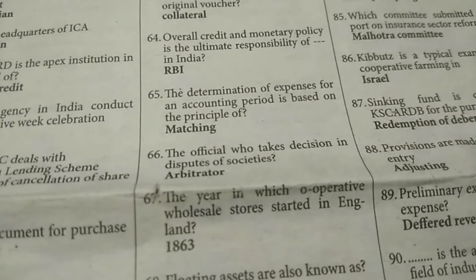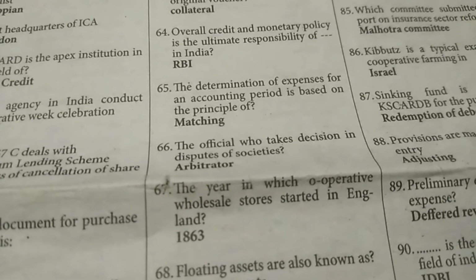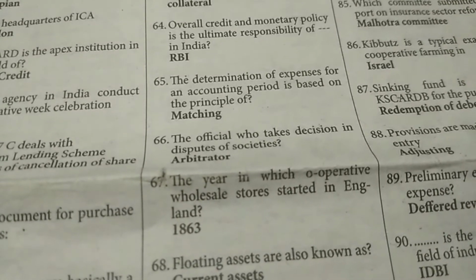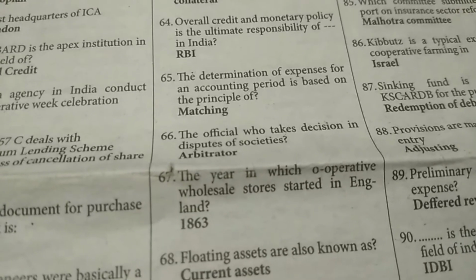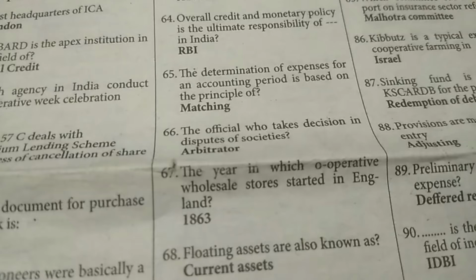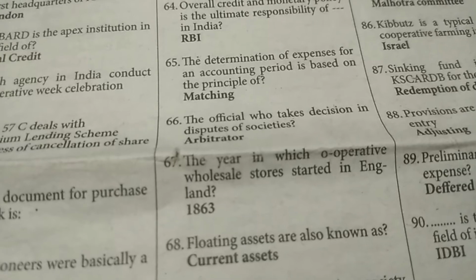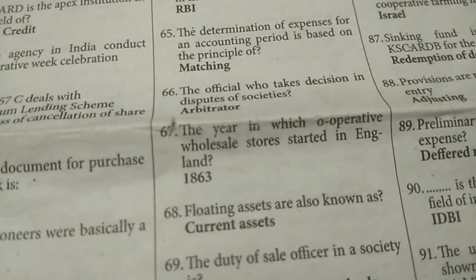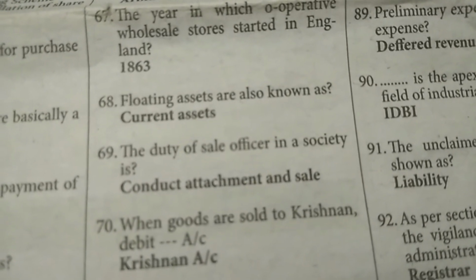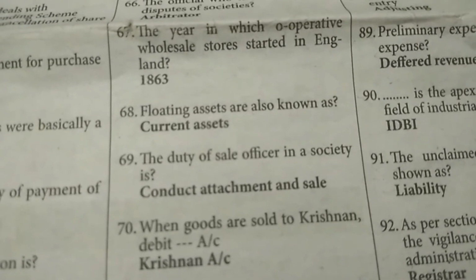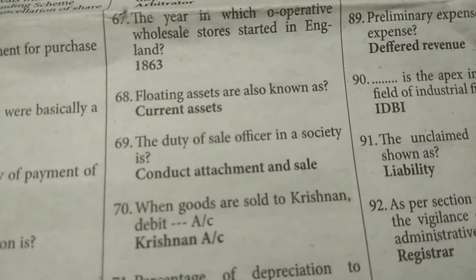Next, overall credit and monetary policy is the ultimate responsibility of RBI in India. Next question. The determination of expense for an accounting period is based on the matching principle. Next question. The year in which the cooperative wholesale store started in England: 1863.